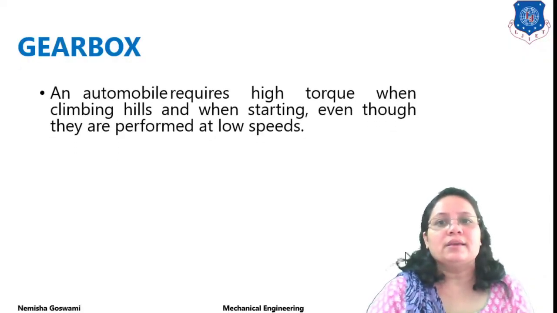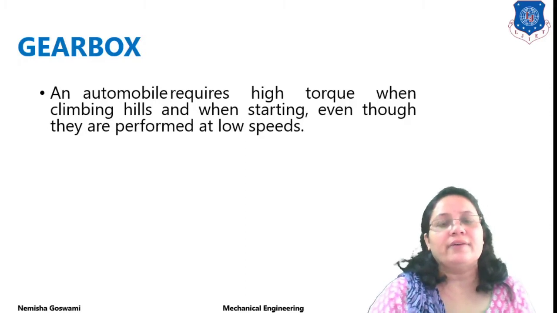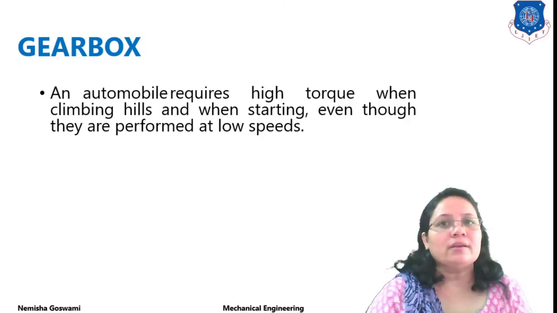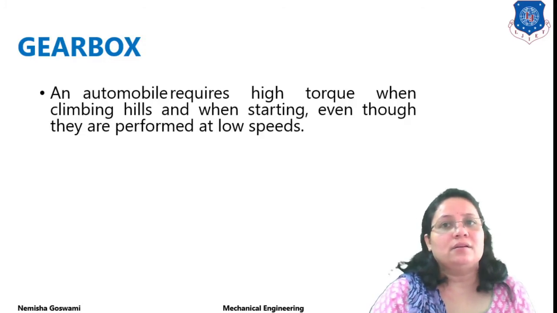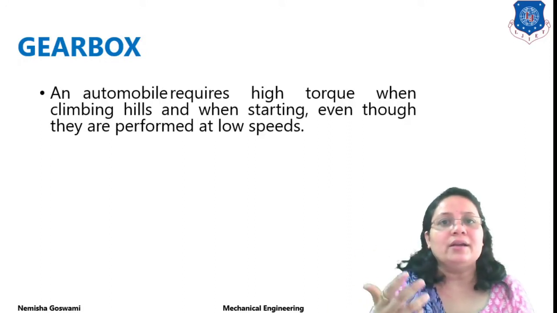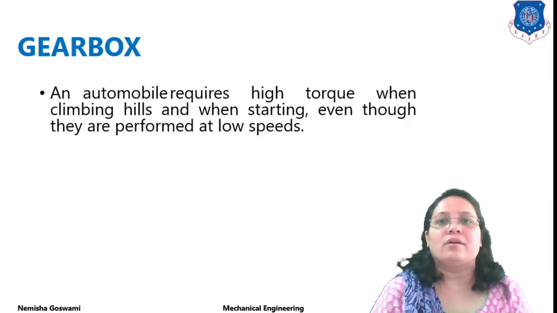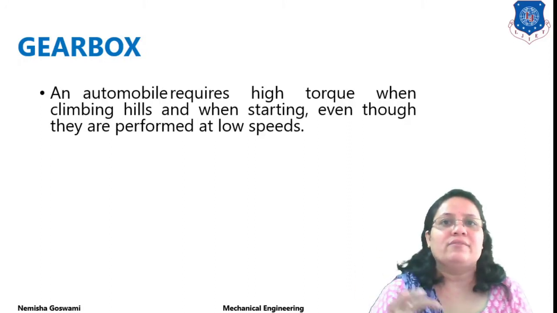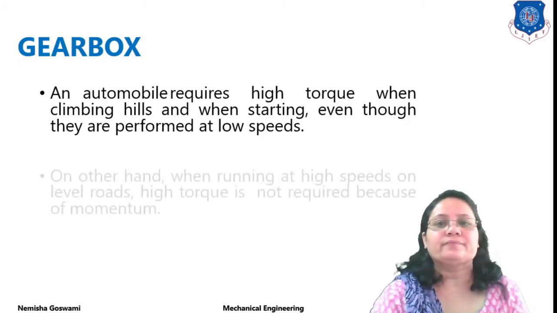So a gearbox is used in an automobile generally when we require high torque. For example, when we climb hills, the starting torque required is very high. And when we just run on the road, the torque will be less. So this is the first comparison. When we require higher torque, how will we increase it? That function is governed by the gearbox.